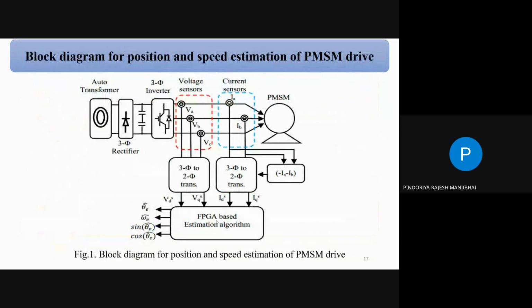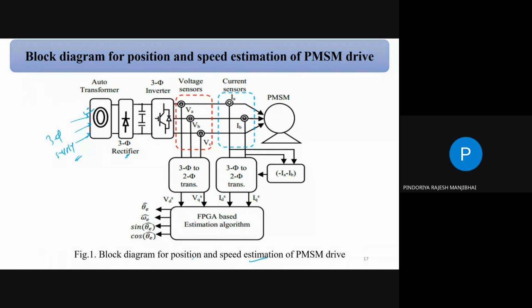Yes, this block diagram is most important for the exam. You have to write a few lines of theory, the pros and cons, and then a simple block diagram for the speed control. This figure one is a block diagram of the rotor position and speed estimation of the PMSM drive. Starting with the auto transformer, why the auto transformer? Because we have to regulate the supply. Suppose this is your three-phase supply. We have to control this supply voltage, so we can control it by the auto transformer.